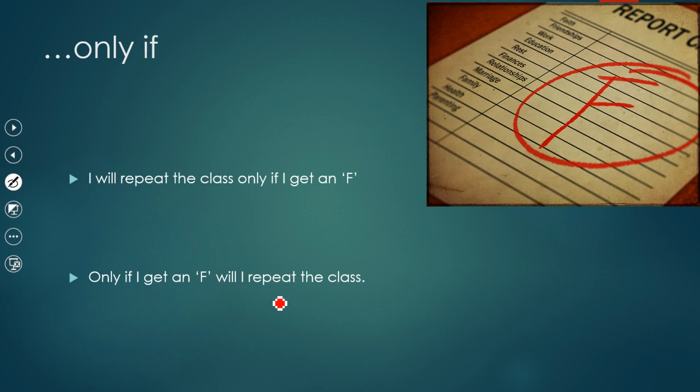So, I will repeat the class only if I get an F. If I put only if at the beginning of the sentence, only if I get an F, will I repeat the class. Once again, the main clause at the end of the sentence follows question word order with the helping verb, then the subject, and then the main verb.